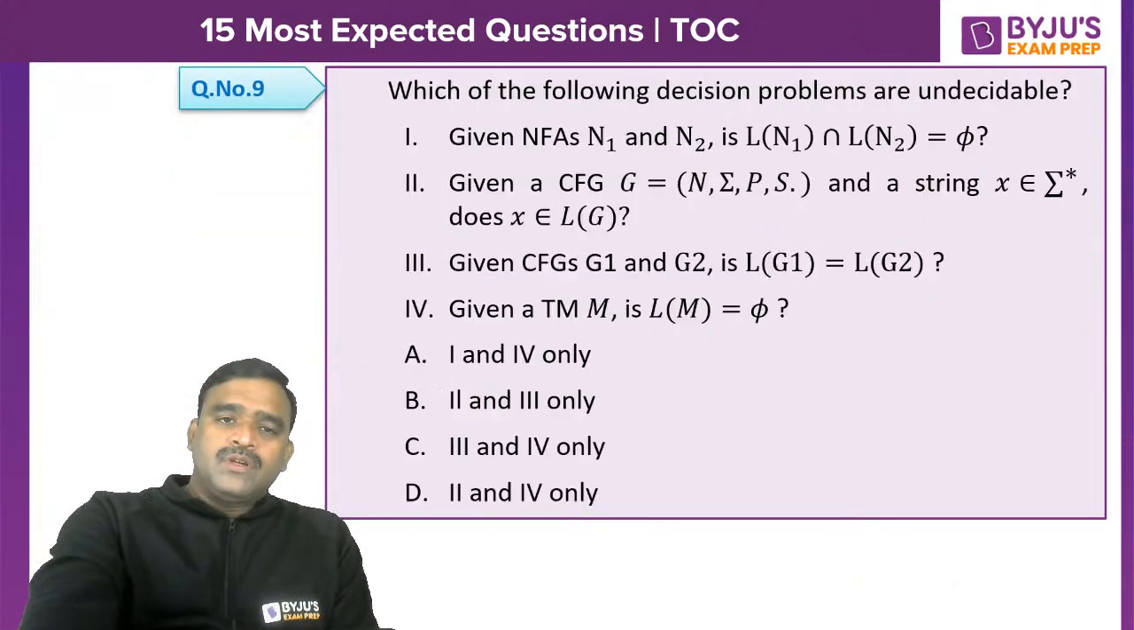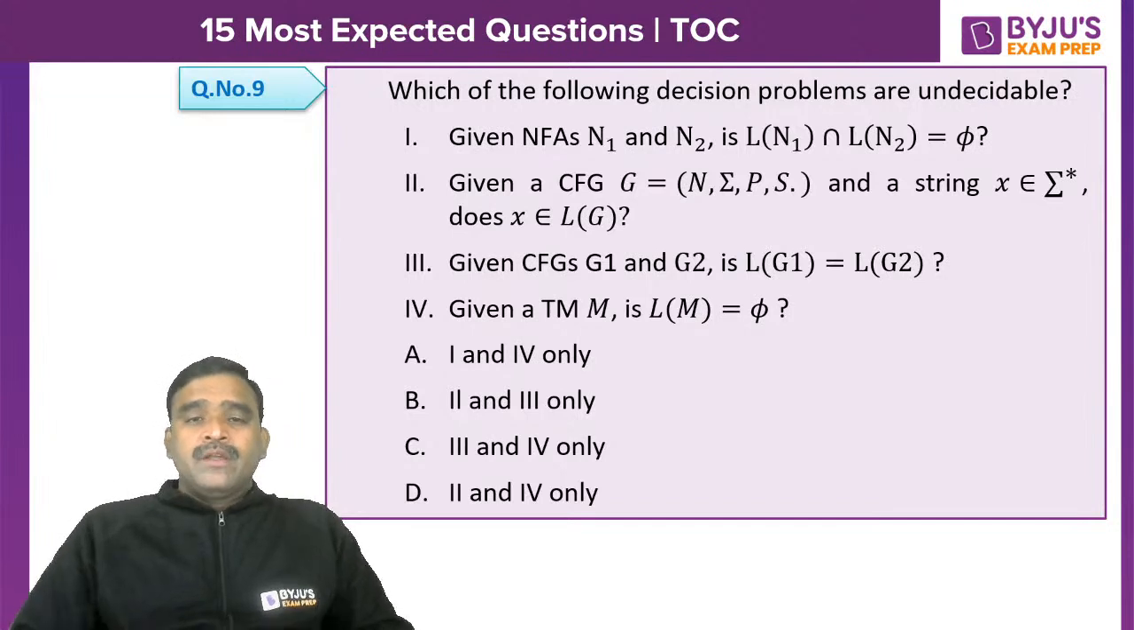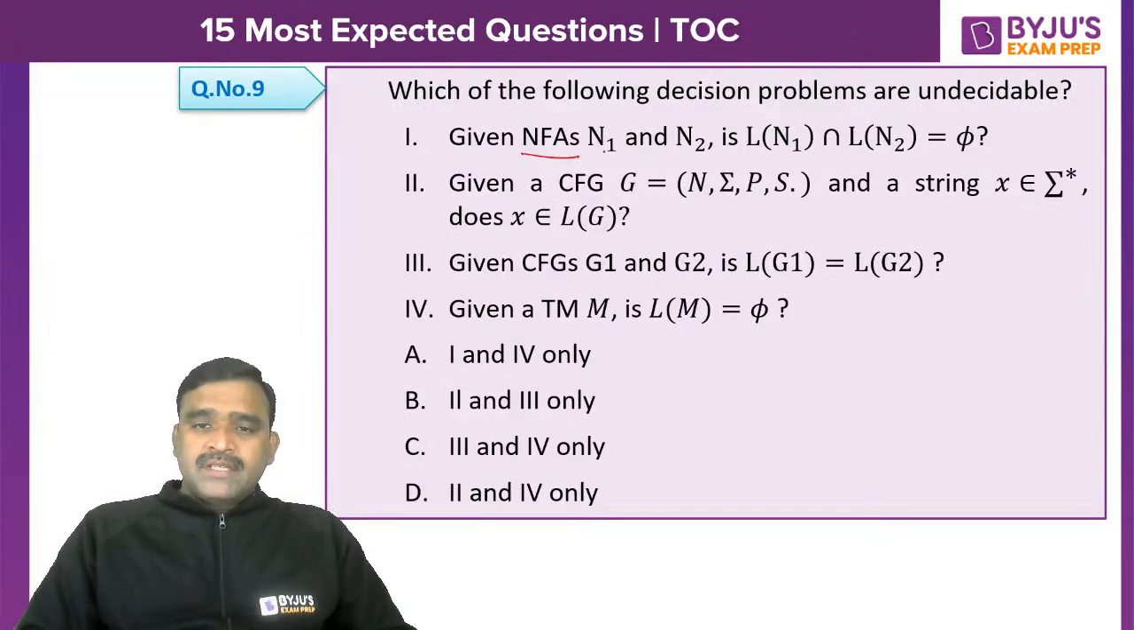Now let's move on to question number 9. Which of the following decision problems are undecidable? In the previous sessions, I have already given you a chart of problems, what are decidable and what are undecidable. You can have a look at this. Make a note that most of the questions related to regular languages are decidable. So NFAs are related to regular languages, right? Intersection of two NFAs being empty is decidable.